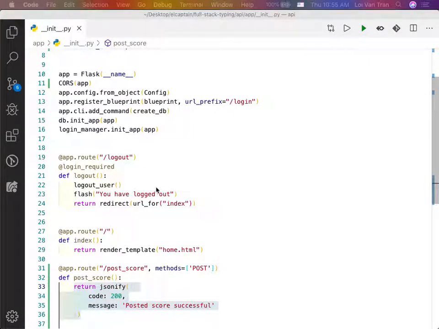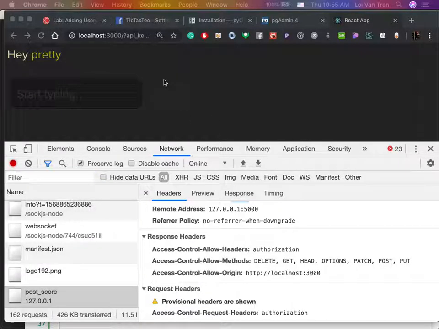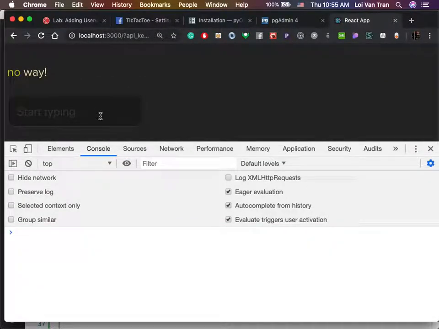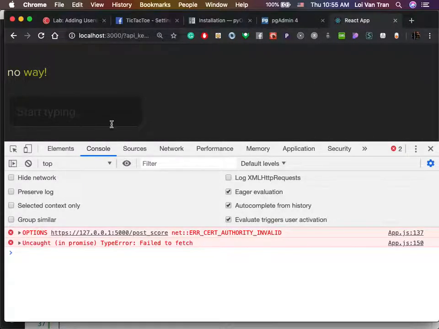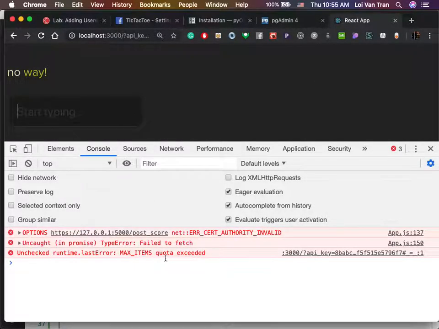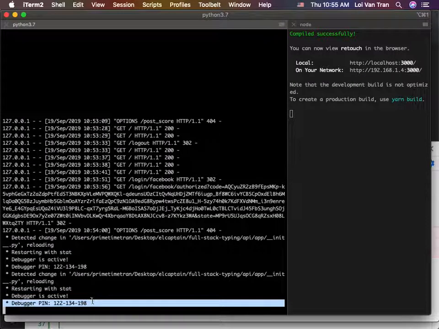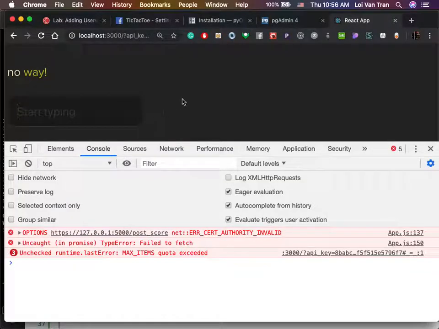So we're gonna go back to our React application. We're gonna refresh the game, okay? We're gonna clear our console log. We're gonna say no way. Okay, so I think, let's go back to our server logs. Let me try to go again from the beginning.